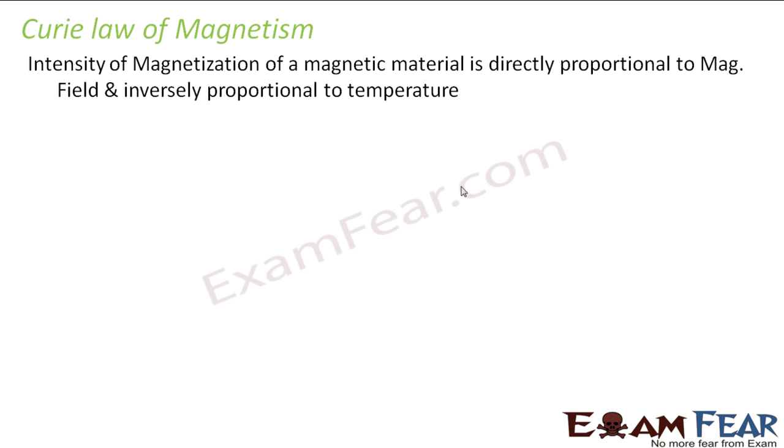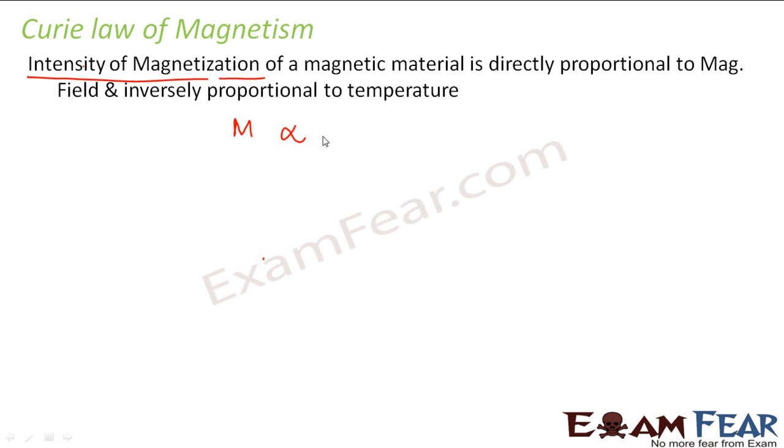So Curie law of magnetism states that the intensity of magnetization of a magnetic material is directly proportional to magnetic field and inversely proportional to temperature. So what is intensity of magnetization? Intensity of magnetization is nothing but magnetization itself. So intensity of magnetization we denote by